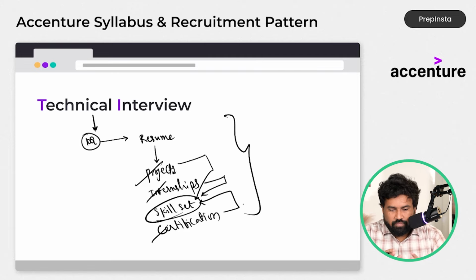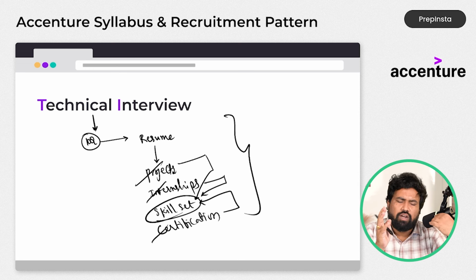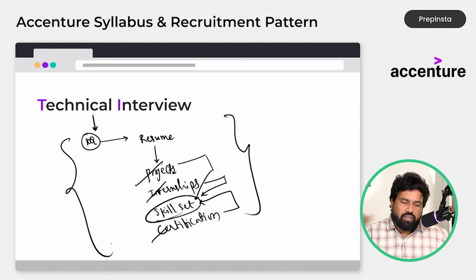Mostly, I can say projects are important, internships are important, skill set is important, certification is important. Whatever you are mentioning about these four, those four need to correlate to each other, and you need to have a good knowledge about them. You need to properly explain about the projects, and properly explain about the internship, what outcomes you got from them, and also where you uploaded. Show them the proof. Always show them the proof so that they can trust. And certifications of some kind are okay, but well reputed certifications are very good. Okay, so this is all about the Accenture technical round.